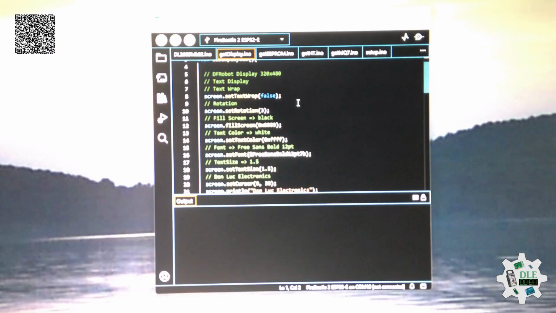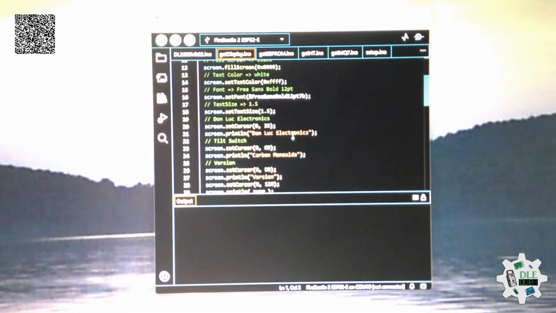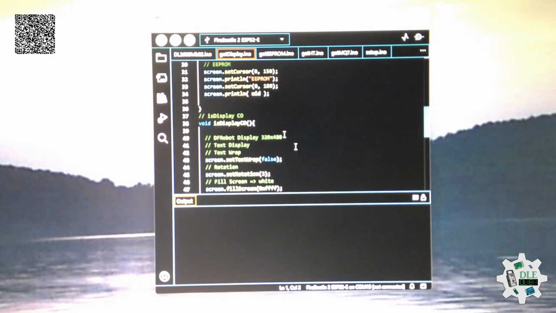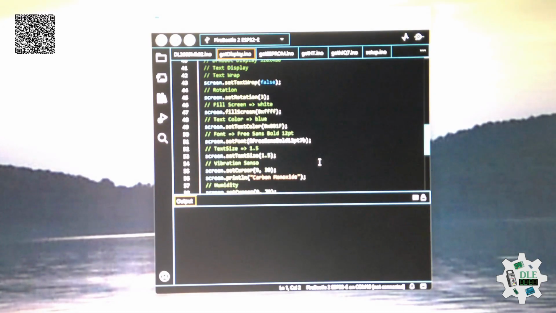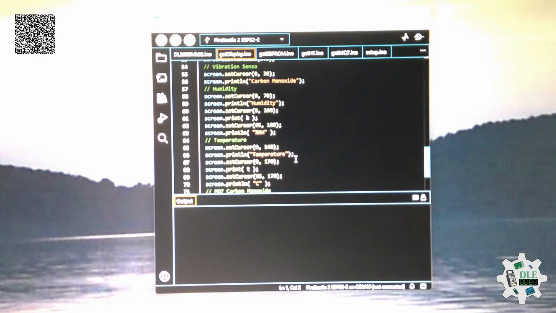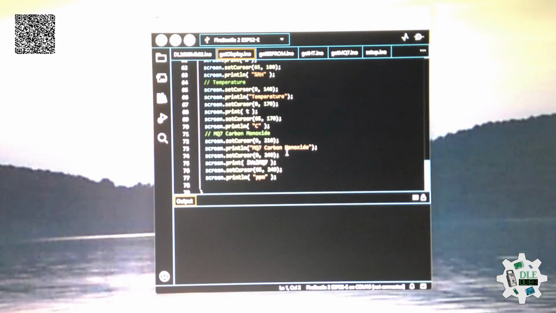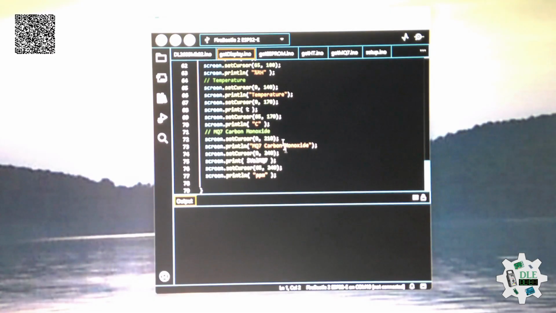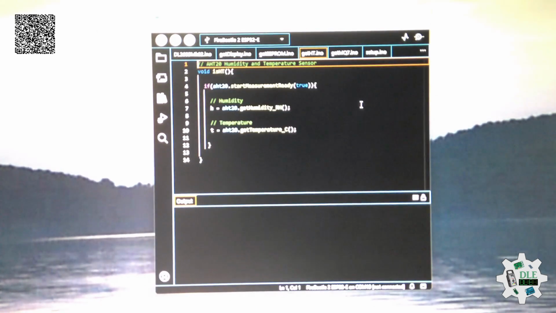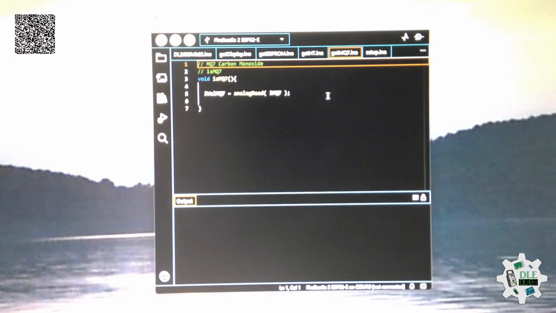Screens here, humidity, and this version and this, and after, carbon monoxide here, humidity and temperature here. Carbon monoxide here. From here, temperature, humidity here, carbon here,